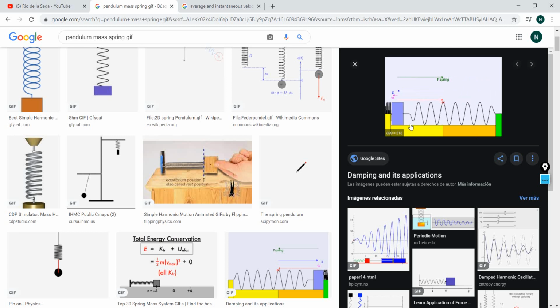Question: at what point in this surface, like let's call this point 1, point 2, and point 3, at what point is the instantaneous speed greater? Okay, think about that. At what point, either 1 or 2 or 3, is the instantaneous speed the greatest, and at what point is the instantaneous speed the lowest?